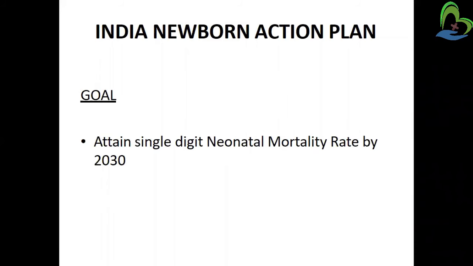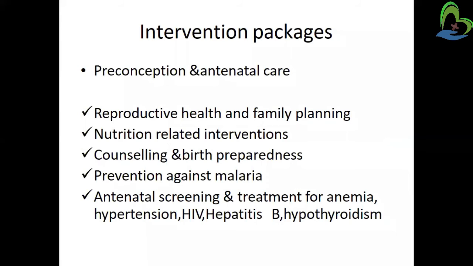So in this plan specially focus on the newborn. Okay, what are the goals of this action plan? That is attain single digit neonatal mortality rate by 2030, means after 10 years they want the single digit neonatal mortality rate, means decrease neonatal mortality rate. So how can that be possible?